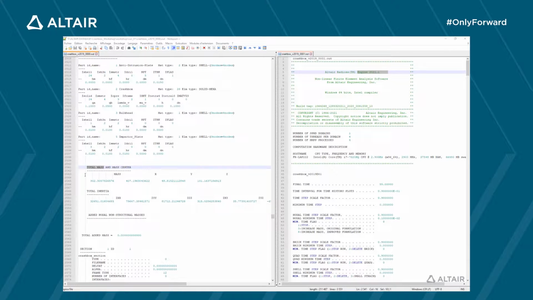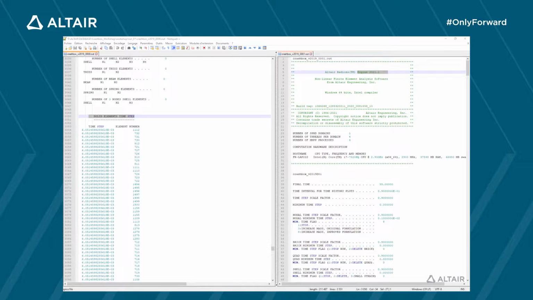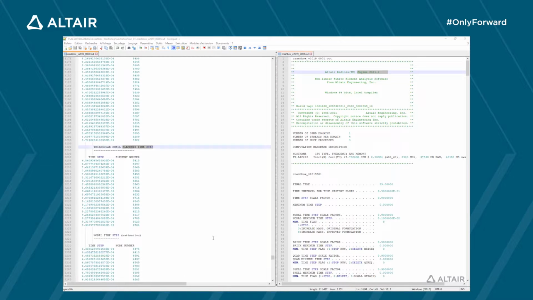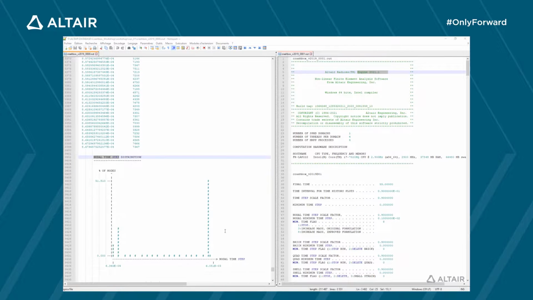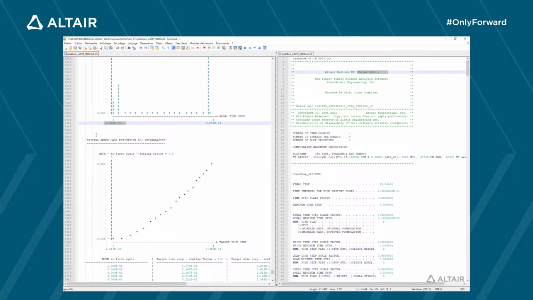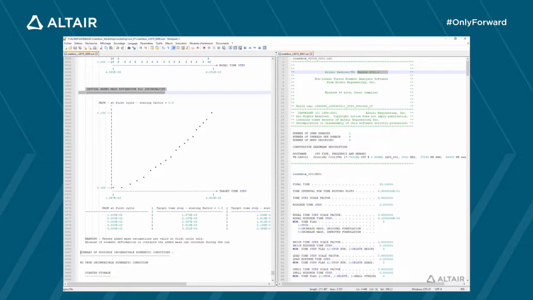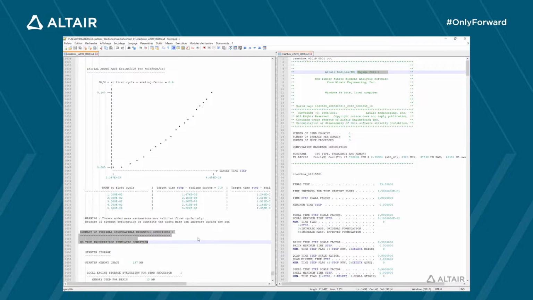I'm checking then the total mass of the model. I can also find the coordinates of the center of gravity and the inertia of the model. The minimum time steps assessed at time 0 can be found for each type of element in the model and at nodes. A chart of the distribution of nodal time step is available, with an estimation of the possible mass change according to different settings of constant time step control. Finally, a summary of incompatible kinematic conditions is given. In our case, there is no incompatible kinematic condition.